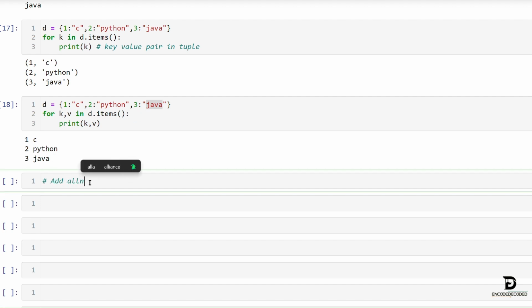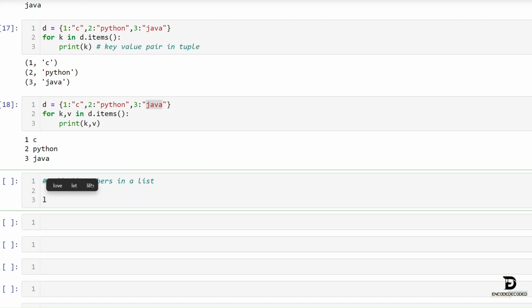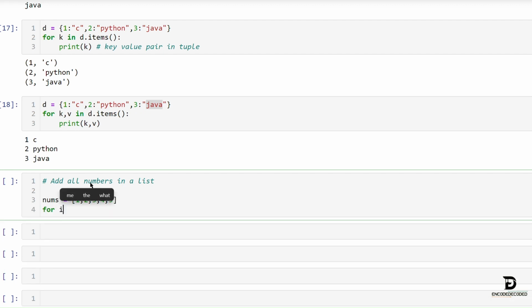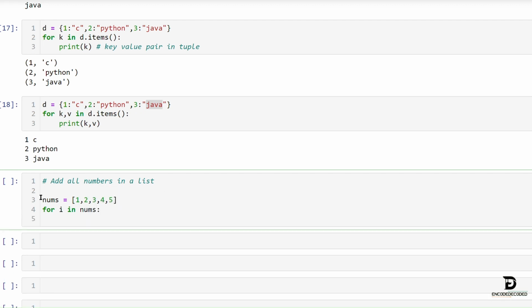These loops are not only used for just printing. We can do many things while iterating. For example, I just want to add all numbers in a list and return the sum. For that, let's take a variable named nums, and I want to make use of a list as the iterable here. For that, 1, 2, 3, 4 and 5 are the elements.